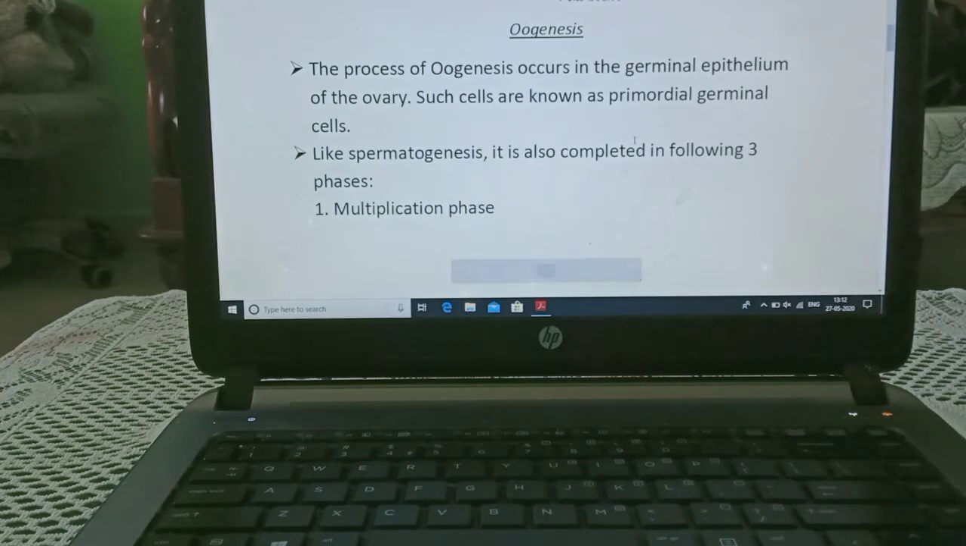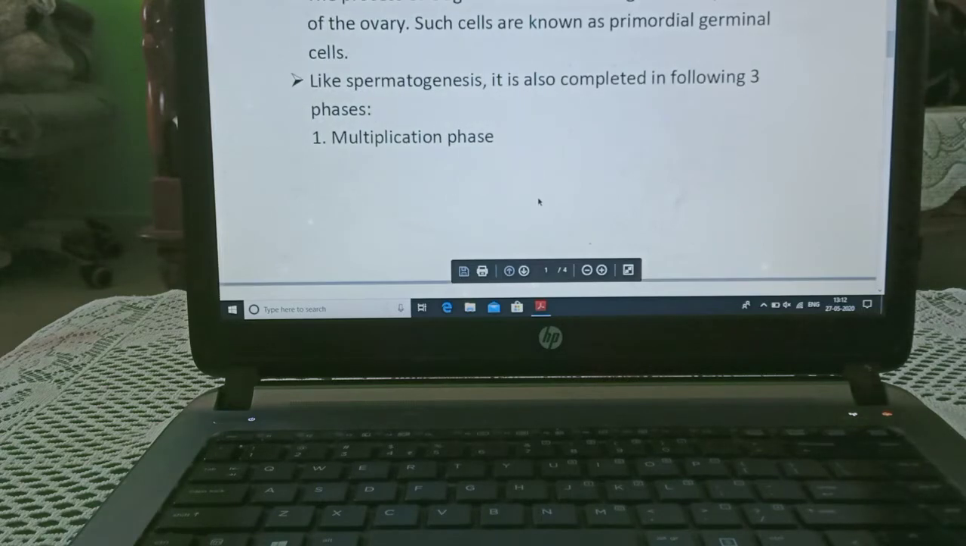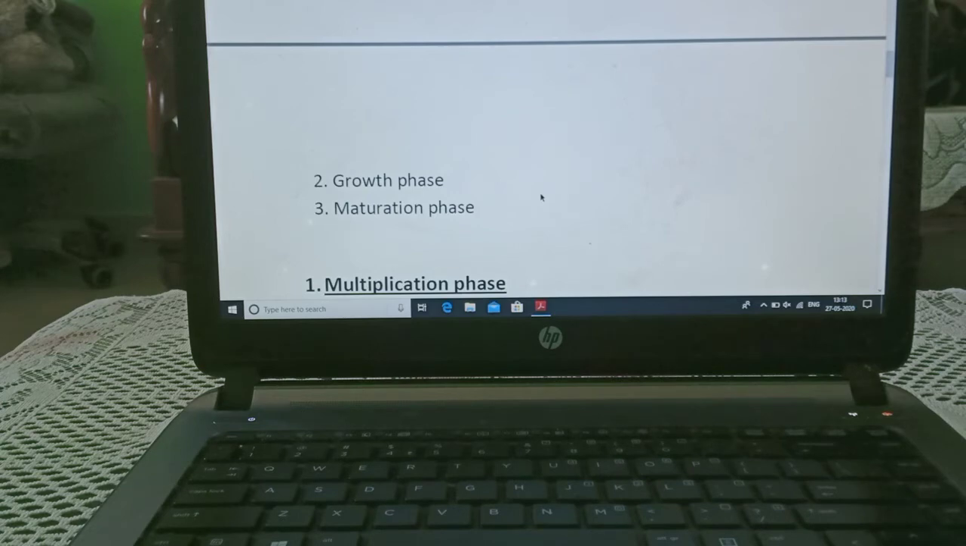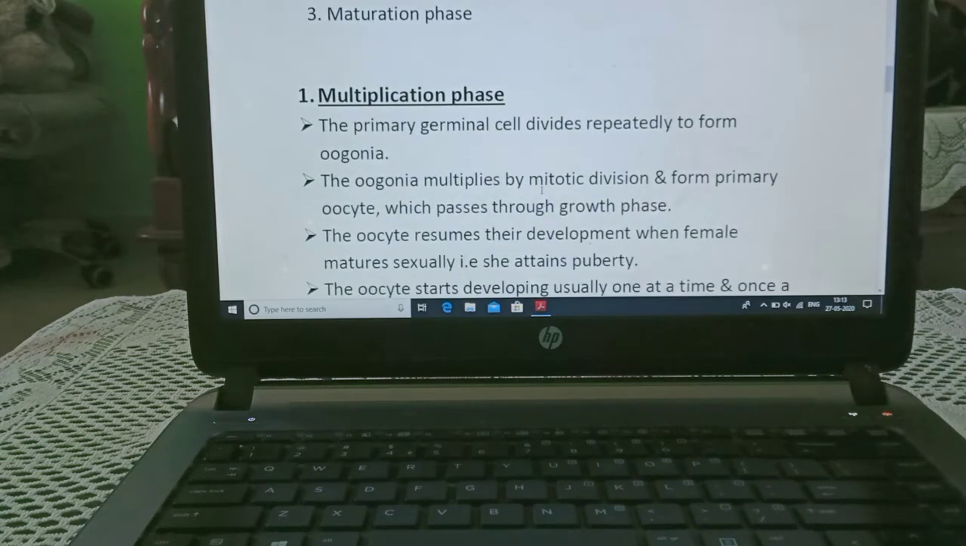This process occurs in the germinal epithelium of the ovary. Such cells are known as primordial germinal cells. It is also completed in 3 phases like spermatogenesis. Number 1, multiplicative phase; number 2, growth phase; number 3, maturation phase.